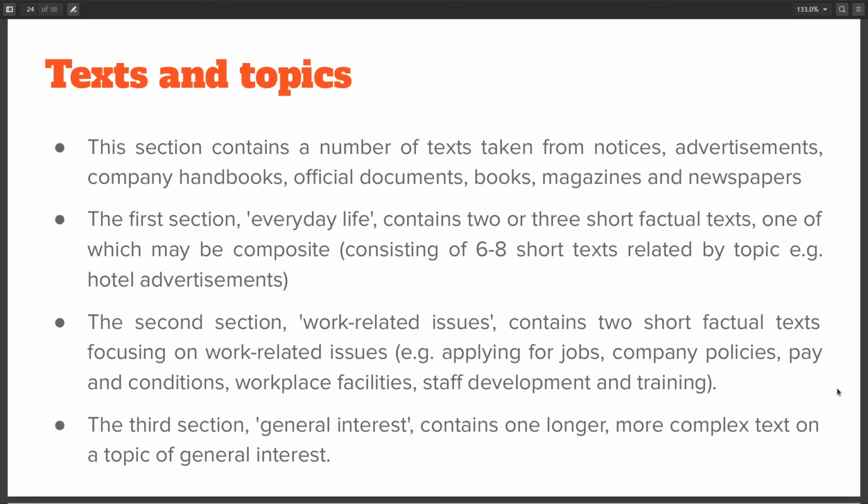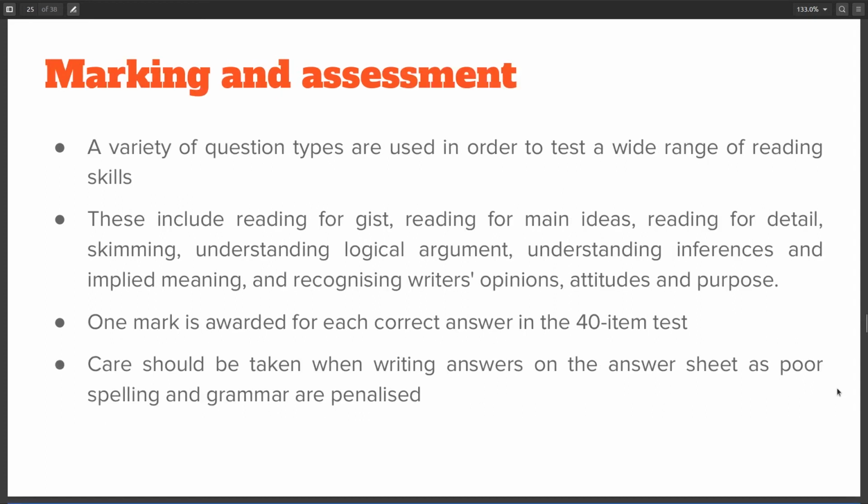A thing which is different from the IELTS academic is that the texts here come from notices, advertisements, company handbooks, official documents, and documents of such types. The marking here is again pretty simple. 1 mark for each correct answer, and incorrect spelling or grammar is penalized.